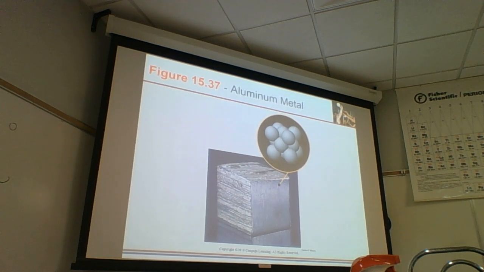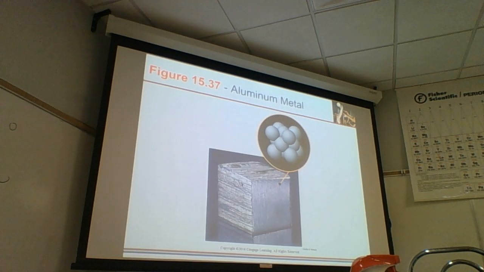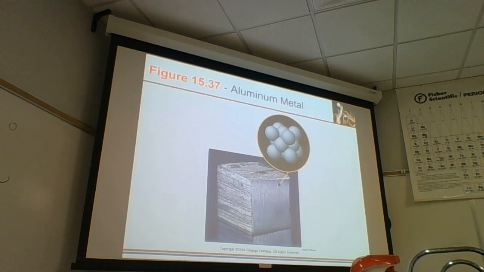The next type of solid we're going to look at are the metallic solids, like aluminum metal here. Now, metallic solids, they vary. Metallic solids are held together by metallic bonds. So we had ionic bonds, covalent bonds, now metallic bonds. Metallic bonds we looked at a while back. Metallic bonds are thought to be the cations, like aluminum would be a 3+, and a sea of electrons.